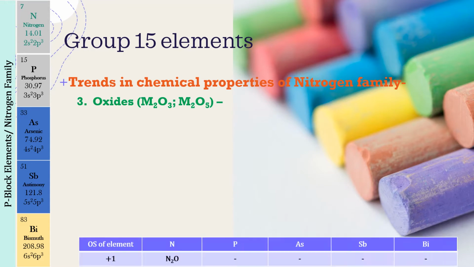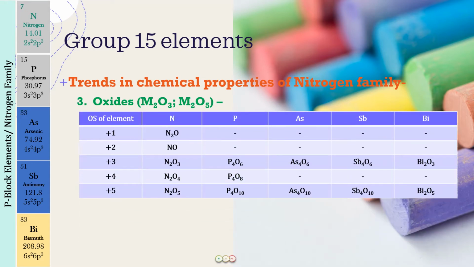So now I want you to look at this table, which is showing you all the oxides of the group 15 elements. So what we have studied is that all these elements, they will be forming oxides in +3 oxidation state. So you can see all the oxides over here. And then also in the +5 oxidation state, which you can see again for all the elements, we have the oxides in the +5 and +3 oxidation state.